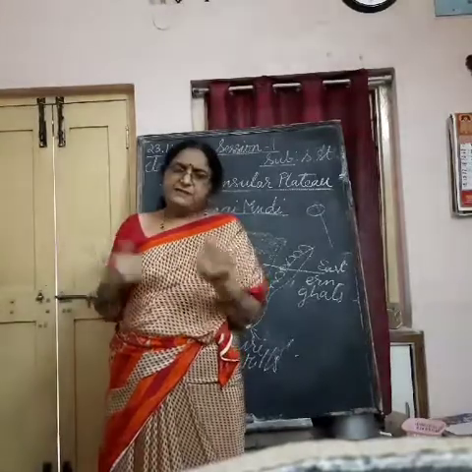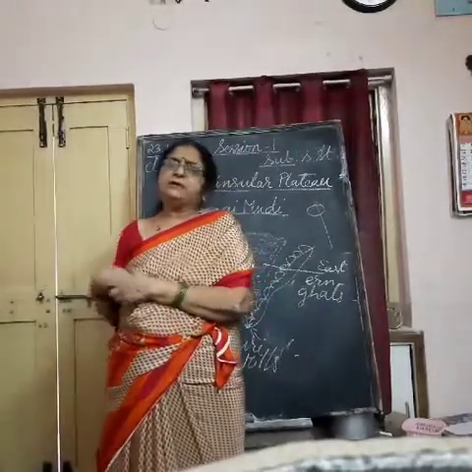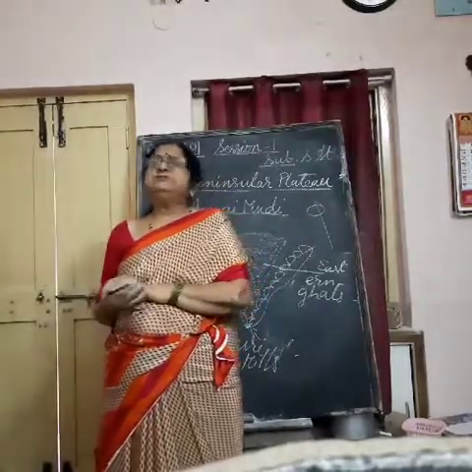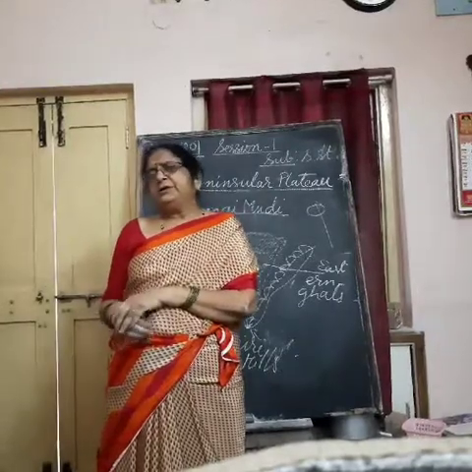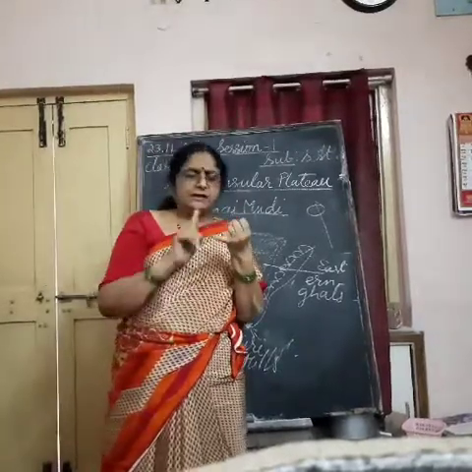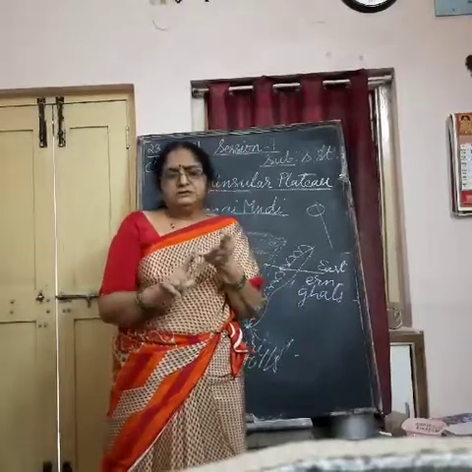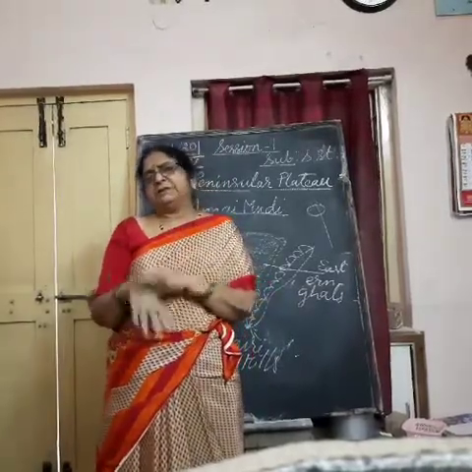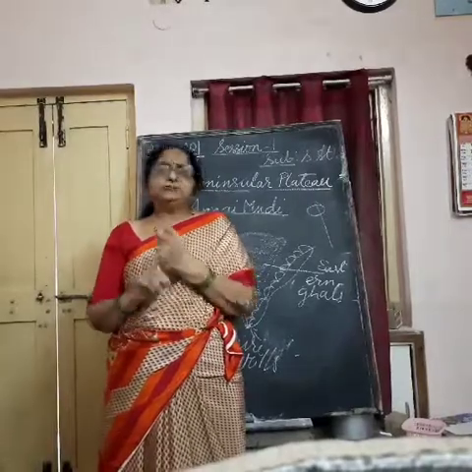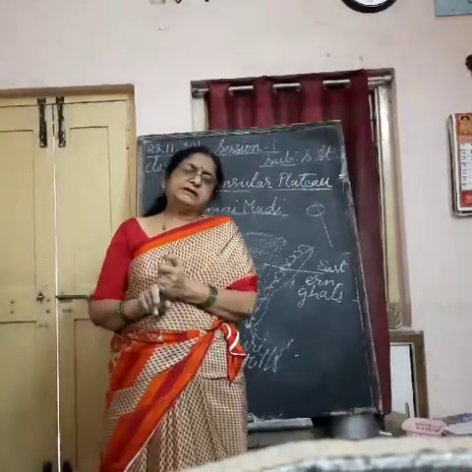The second part of this peninsular plateau is Deccan Plateau, which is triangular in shape. It covers Telangana, Andhra Pradesh, Maharashtra, Karnataka, Odisha, Jharkhand, Chhattisgarh, Madhya Pradesh and Tamil Nadu, 9 states. Understand?